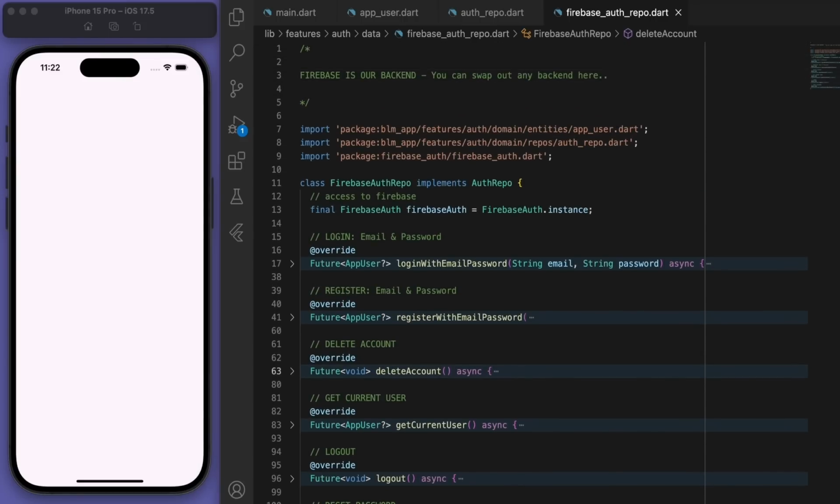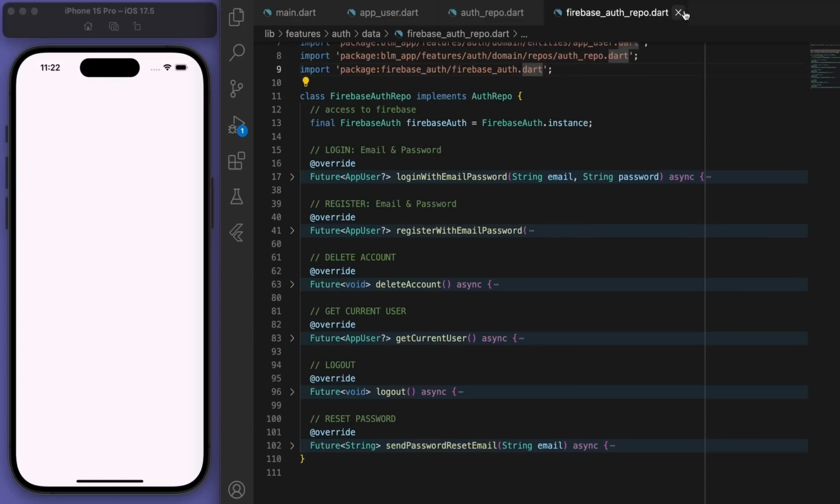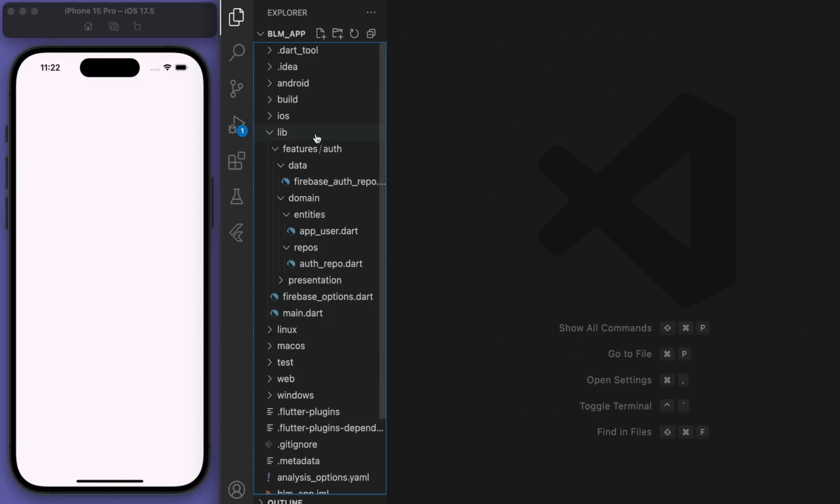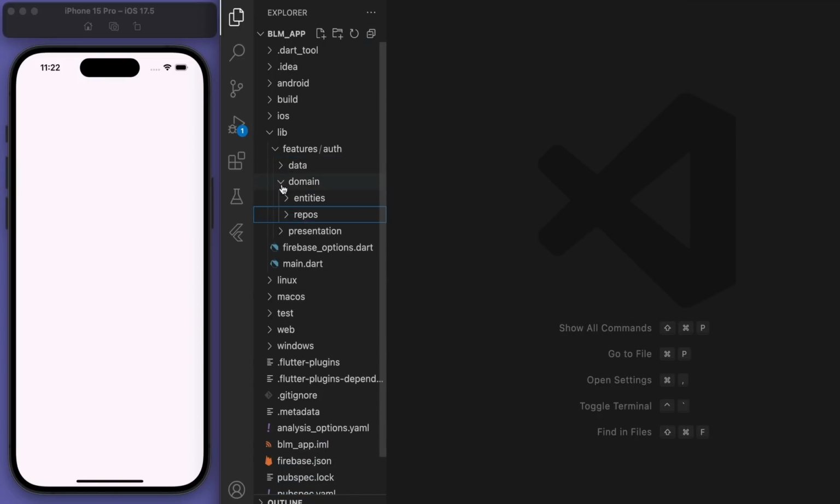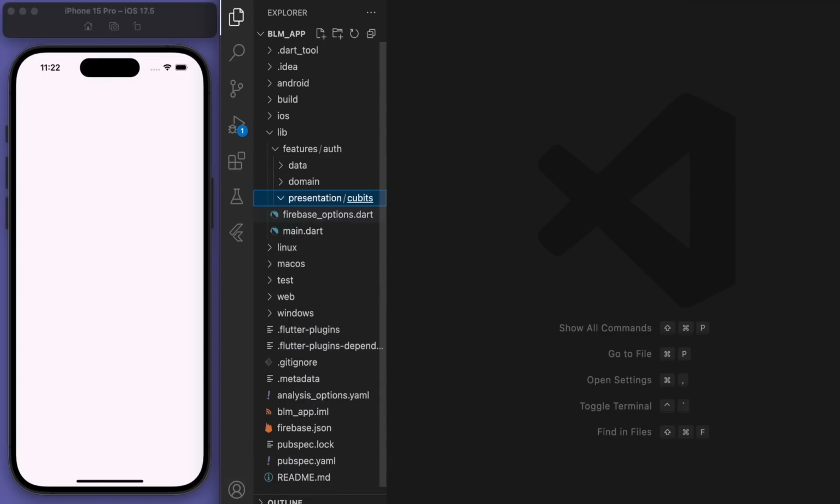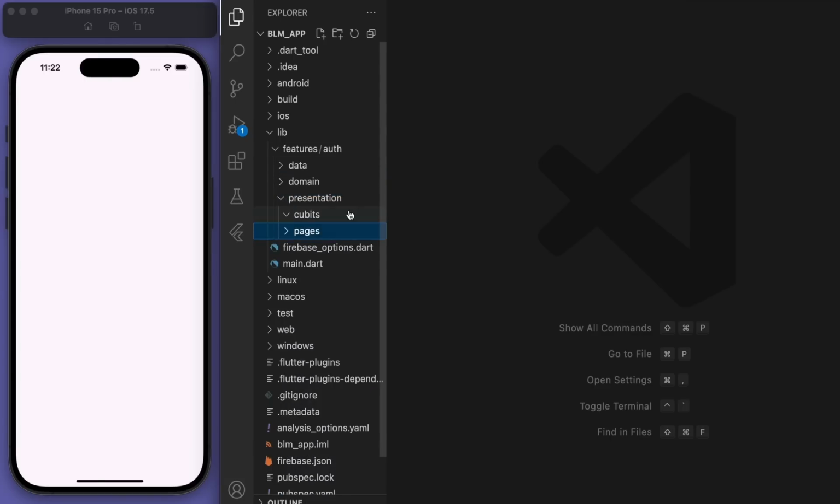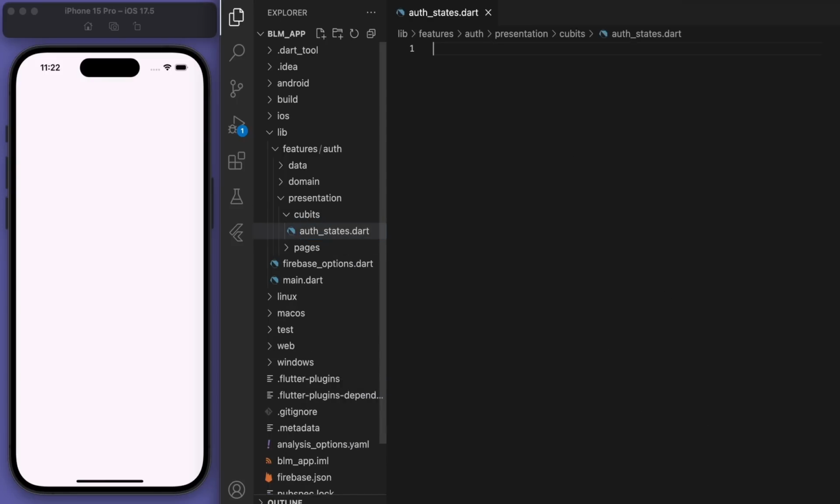So now that we've done that, let's close everything. We've done the data layer, domain layer, and now it's time for the presentation layer. So I want you to create a couple of folders here. So we've got the cubits, and we're going to create an auth cubit and an auth state.